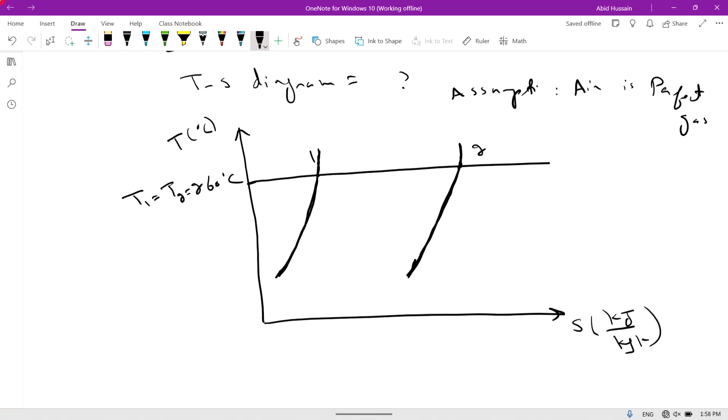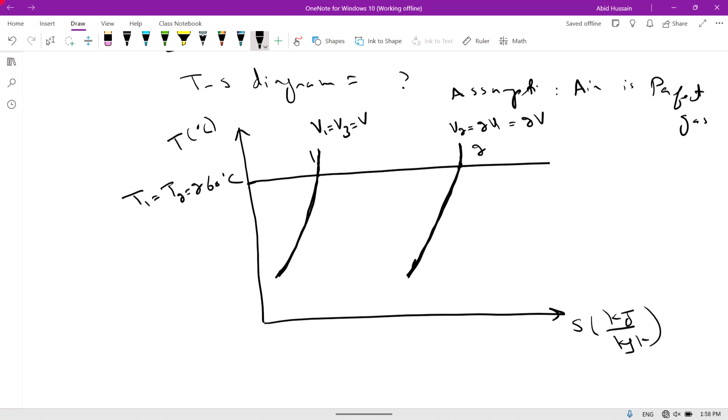There V1 is equal to V3 is equal to V because V1 and V3 are same. And this is V2. V2 is equal to 2V1 which is equal to 2V.